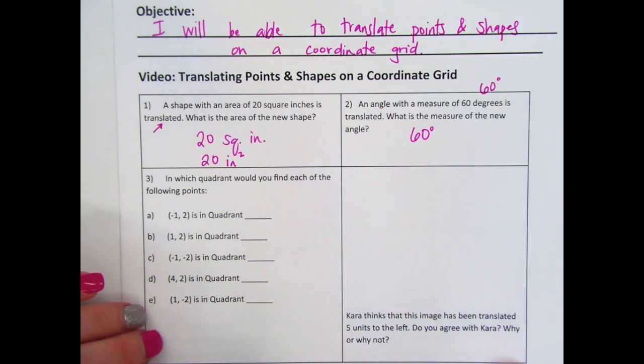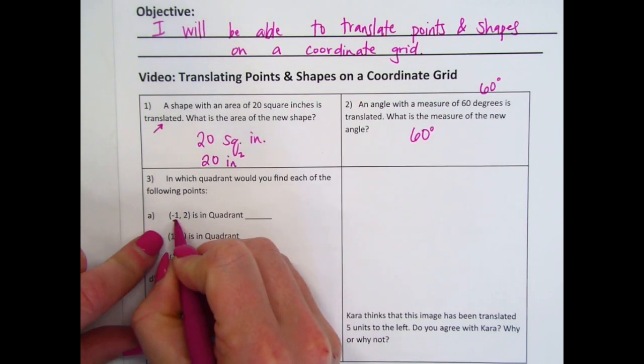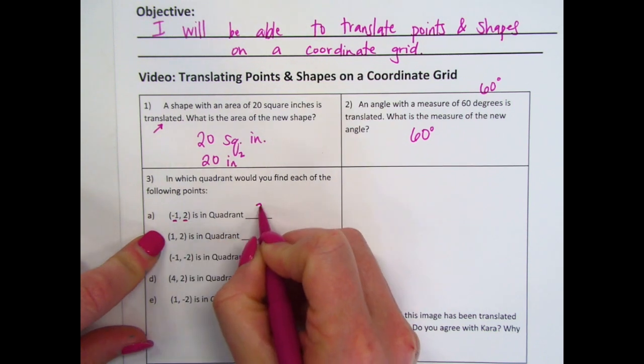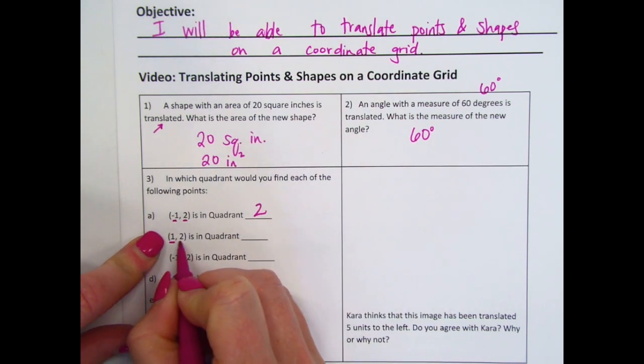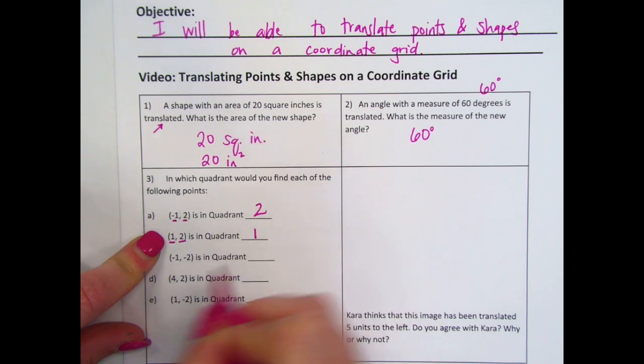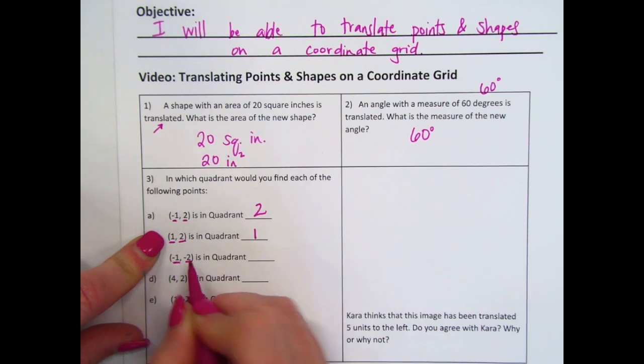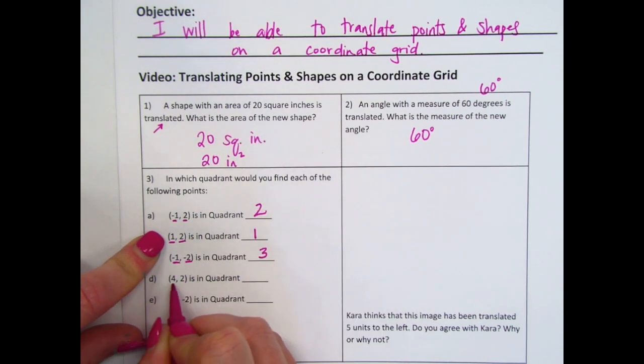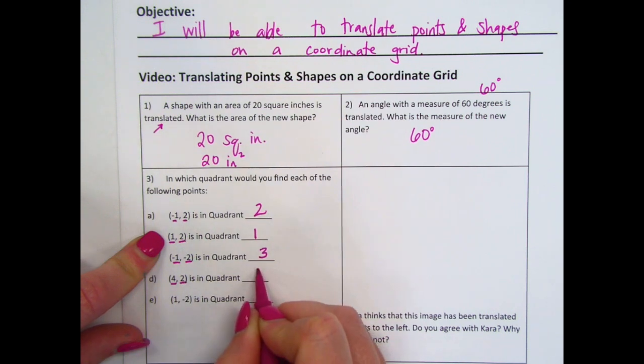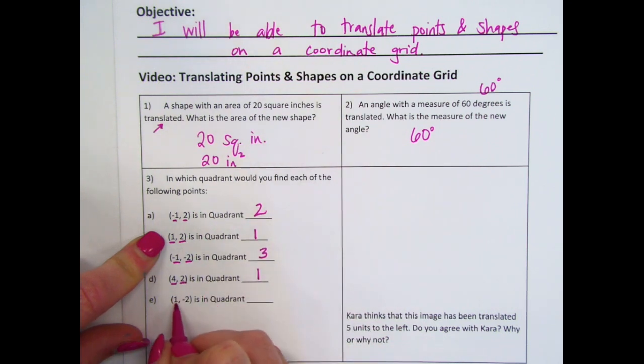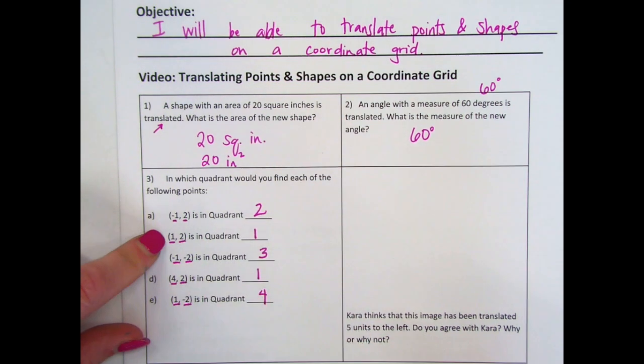Okay, this point, you're going backwards and then up. So this is in quadrant 2. Forward and up, quadrant 1. Backwards and down, quadrant 3. Forward and up, quadrant 1. And forward and down, quadrant 4.